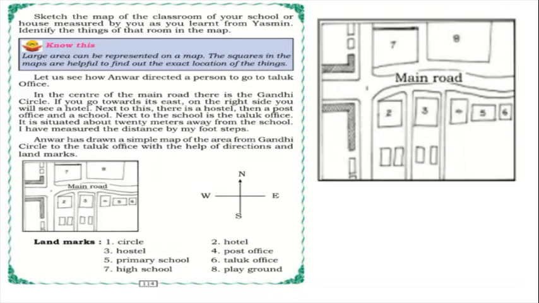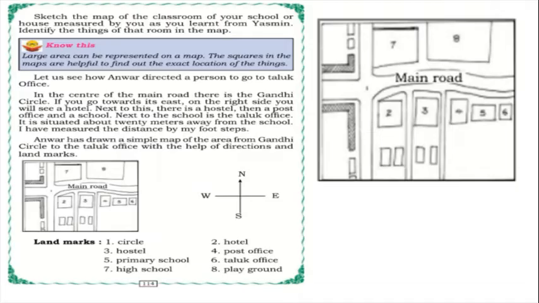Next to this there is a hostel, then a post office and a school. Next to the school is the taluk office. It is situated about 20 meters away from the school. I have measured the distance by my footsteps.